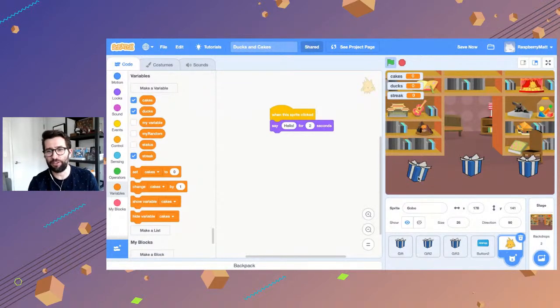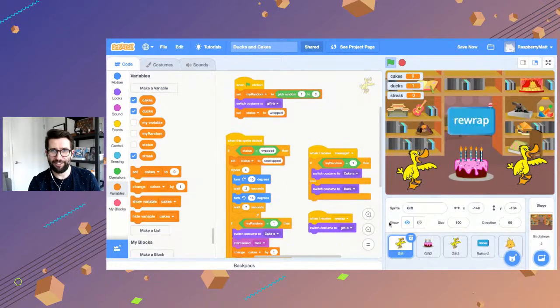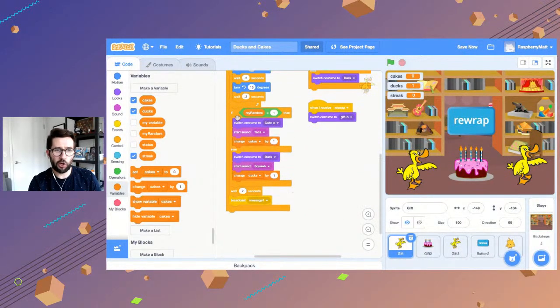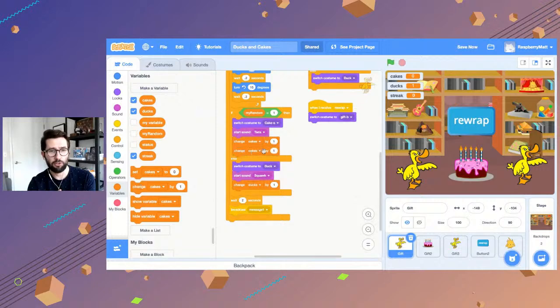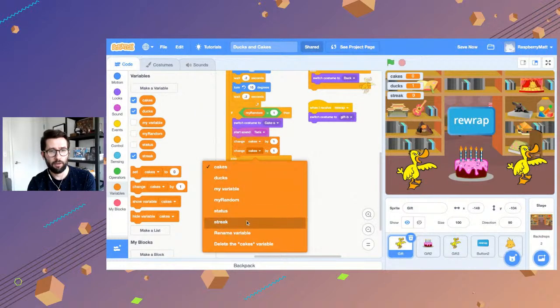So let's jump into our first gift here. Oh, we're playing, sorry. Let's click there, down here on the bottom, then we can actually go into the code. Let's scroll down. Here's the code where it changes into either a duck or a cake, okay? So what we want to do is, if it's a cake, so in this case where it switches to costume 1, when it numbers 1, it switches to the cake costume, we're going to change streak by 1, right? So let's just change streak by 1.